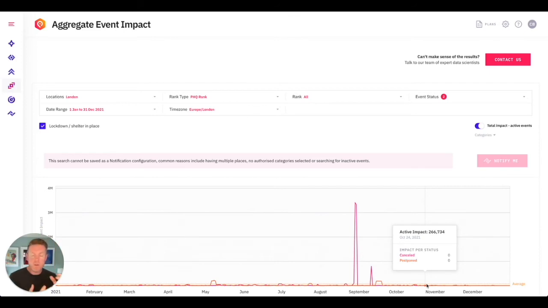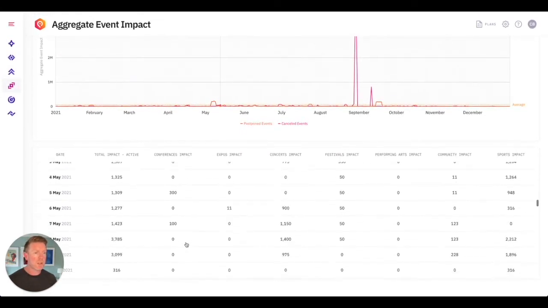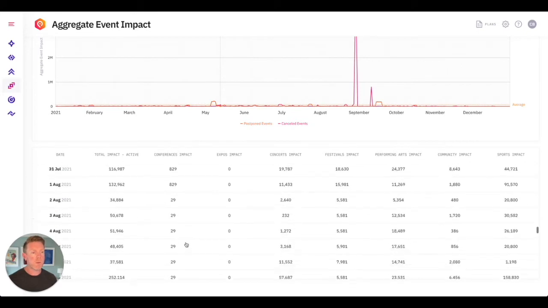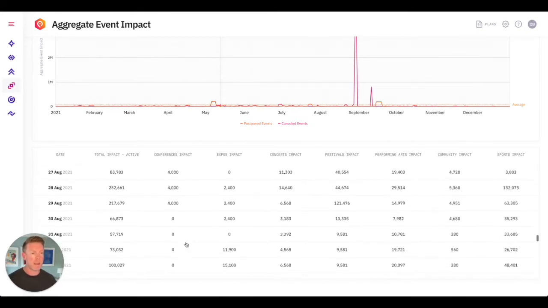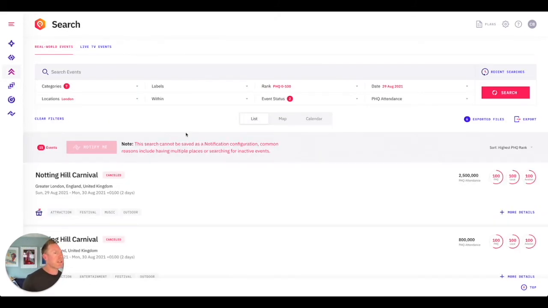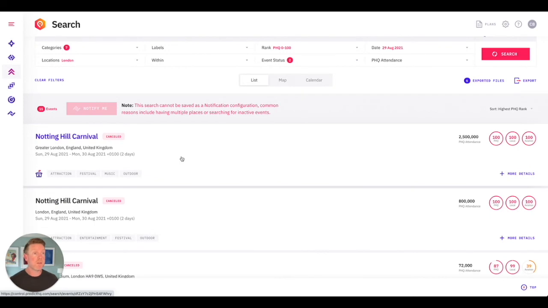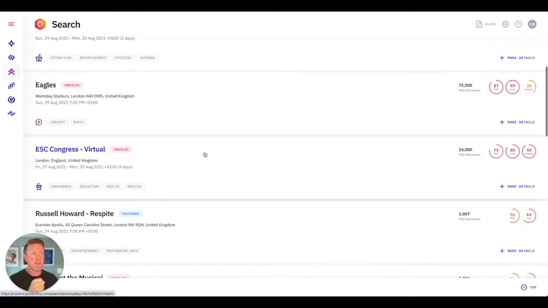However, in this volatile market, you've got to be really up to play with what's happening. But let's go investigate. So August the 29th. So if you scroll down here to August the 29th, we can actually go and see what was cancelled on that day. What drove down the amount of people that were in that particular area. So here's August the 29th. Click on that. You can actually see over here, whoa, it was the Notting Hill Carnival, right? That's 2.5 million people that weren't turning up in Notting Hill. And so you can also see there the Eagles as well.